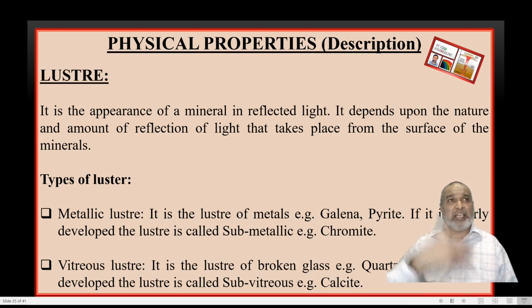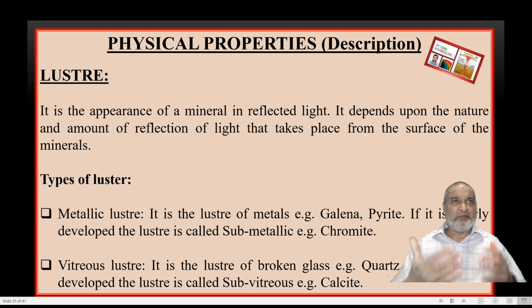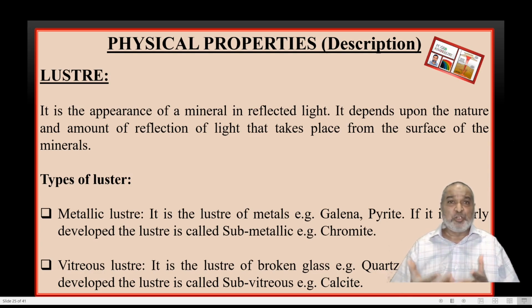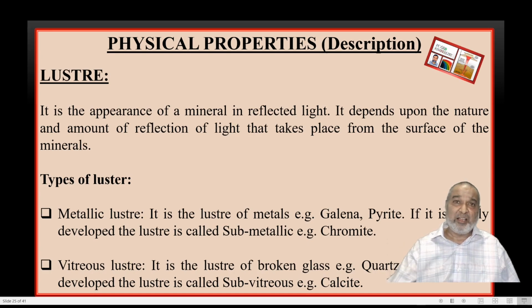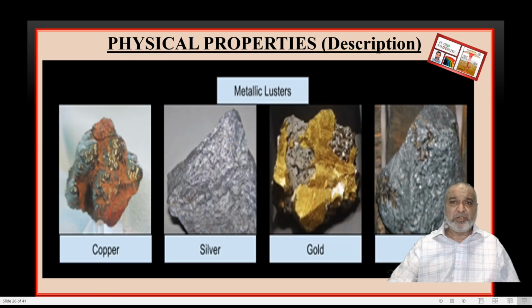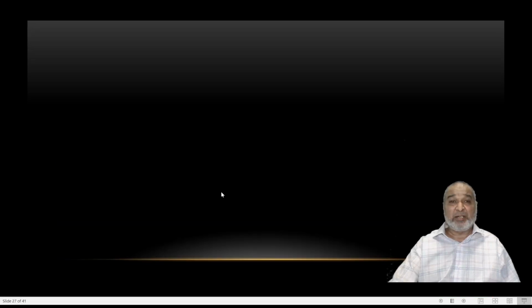And in that also, if it is 20-30%, very little shining is there, then it is called subvitreous luster, and the best example is calcite. Calcite is white in color and shows subvitreous luster, 3 sets of cleavages and a hardness of 3. So that is the best one. Where we have the various minerals which are kept, that is the metallic luster.